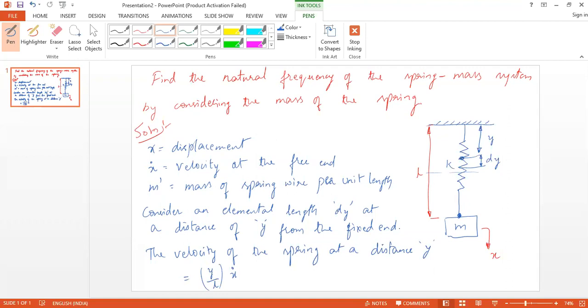Is it clear? Yes, sir. So the velocity at a distance of y is y by L times x dot. That is, it is a percentage. Okay, it is a portion of x dot.